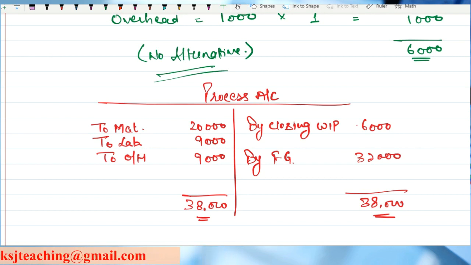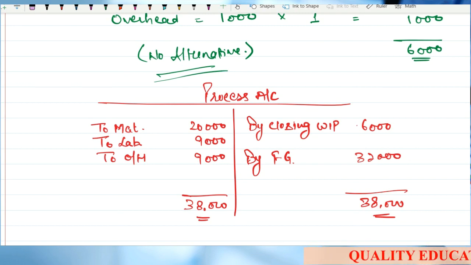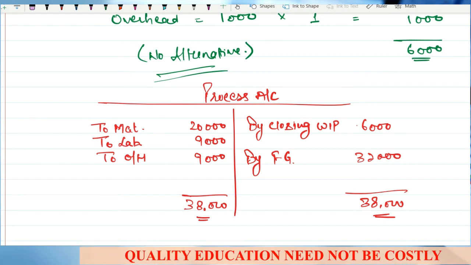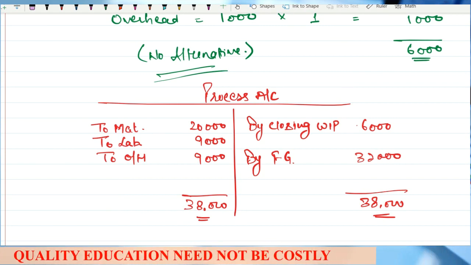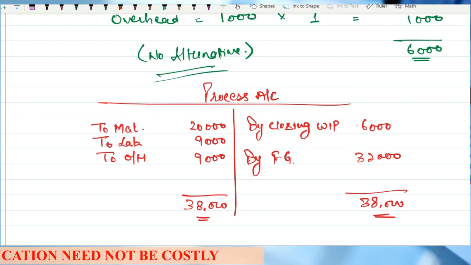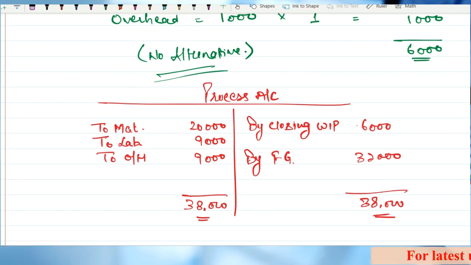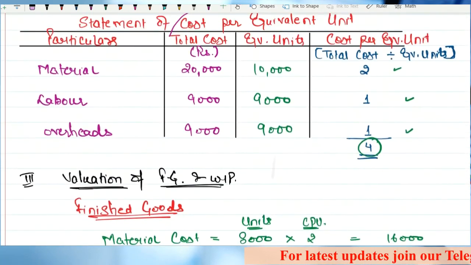The format will be as we have discussed in the previous lectures. The format will remain the same: units, rate, amount, units, rate, amount, right? This is the shortcut format that I have told you, that on the left side we will take all the cost, and on the right side we will take the value of closing WIP and FG. Very simple. Any doubts? Clear? So this is how the question on WIP is to be done.